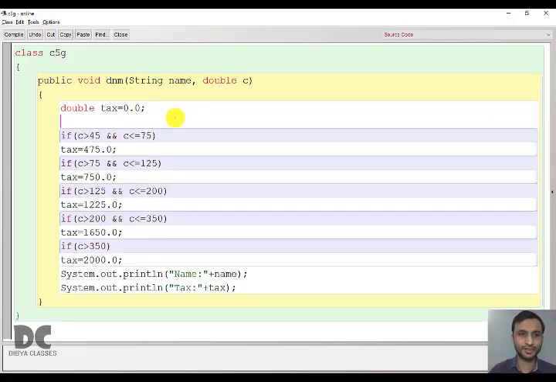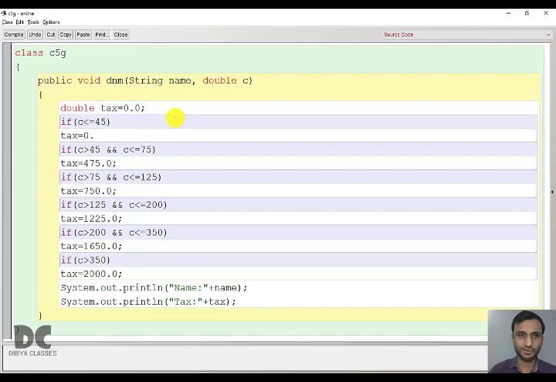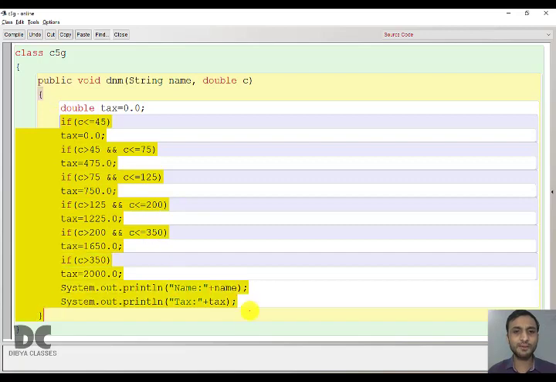So here what else you can do? You can add an if statement. If it is less than or equal to 45, then you can write tax equal to 0. But even if you don't write in this program, it will work automatically, because if nothing is true, automatically tax is 0. But it is advisable to also write this statement. In case it is less than or equal to 45, that is from 0. The minimum you can consume is 0, because it cannot be negative. 0 means you have not consumed any water till 45. Then the tax is 0. So this is the complete program in simple if.